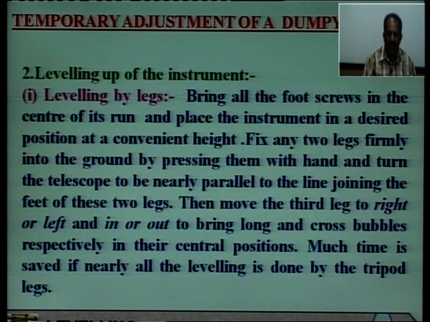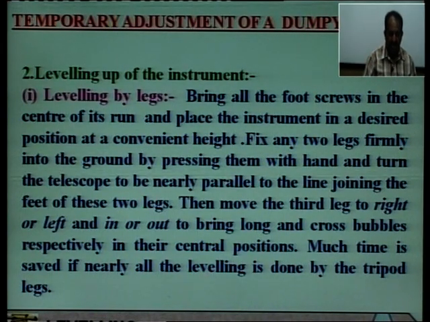Fix any 2 legs firmly into the ground by pressing them with hand and turn the telescope to be nearly parallel to the line joining the feet of these 2 legs of the tripod stand. Then move the third leg to right or to the left and in or out to bring long and cross bubbles respectively in their central positions.